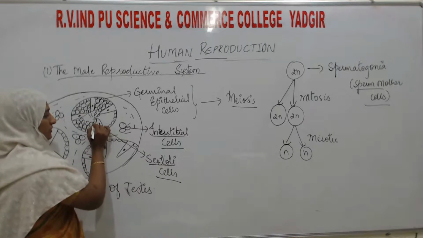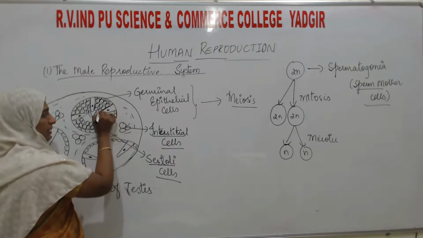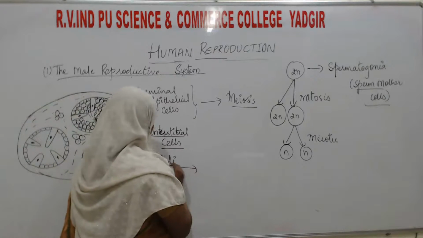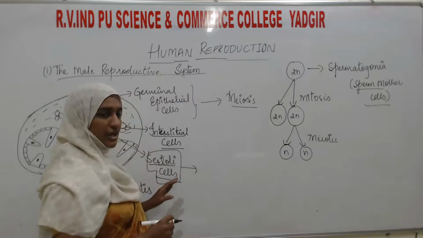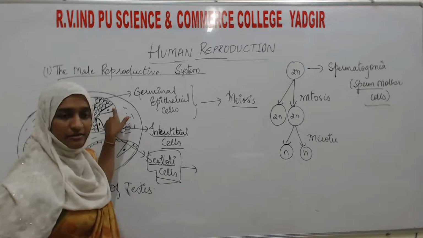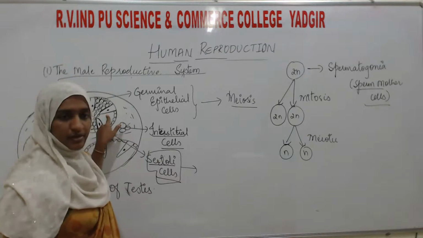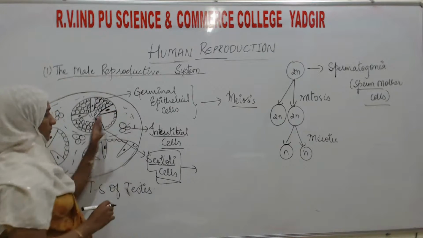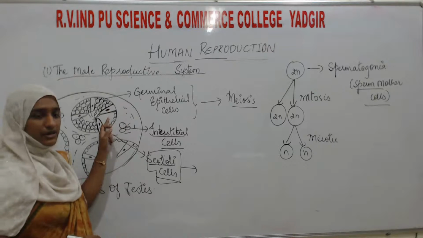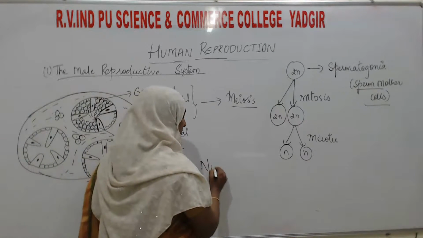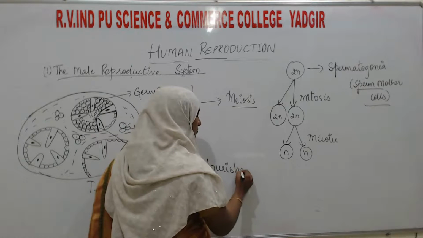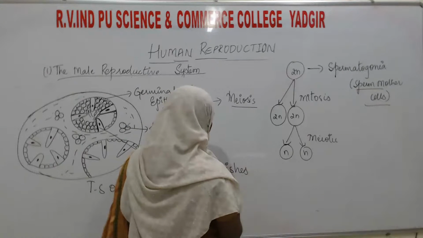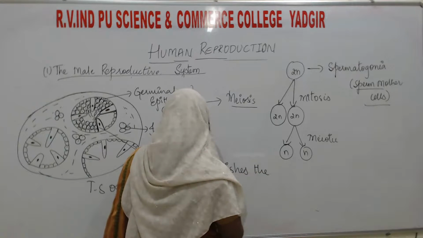Then what is the role of these elongated cells in the seminiferous tubules? Here, these Sertoli cells, which are elongated cells, have a dense cytoplasm and a prominent nucleus. You can see here. These cells provide nourishment to the developing sperms.